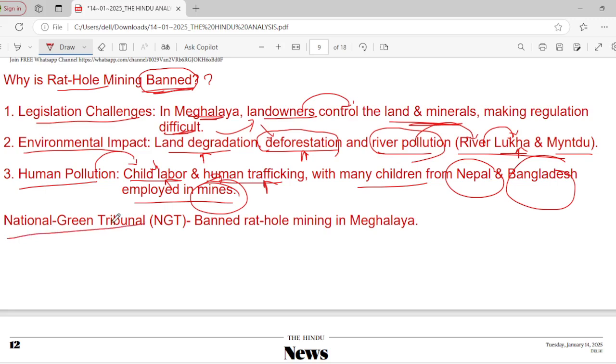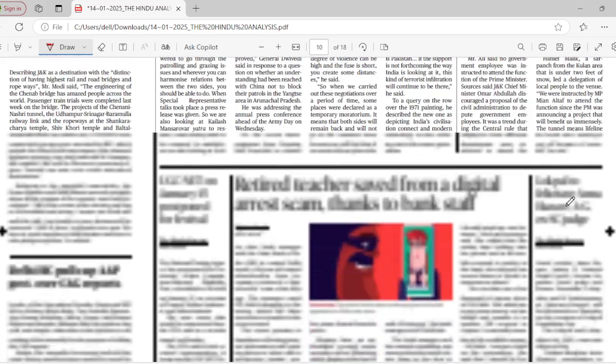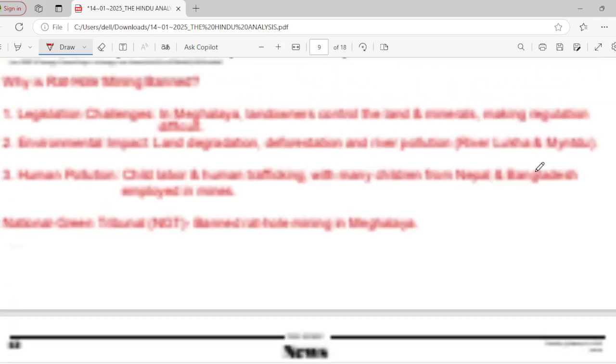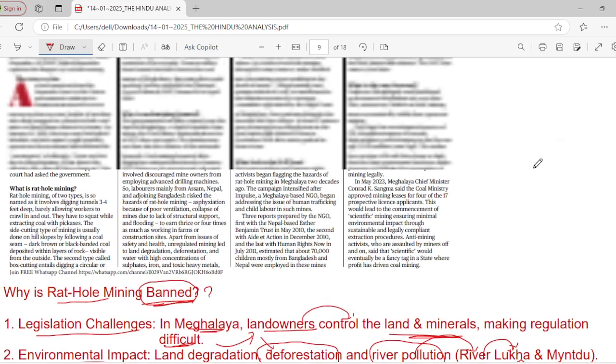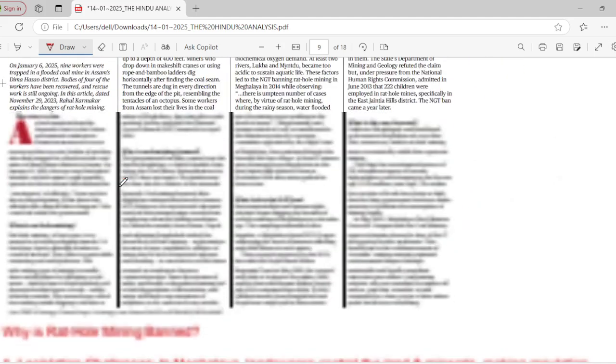So the National Green Tribunal, what does it say? The NGT completely banned rat hole mining in the region of Meghalaya due to environmental concerns. Okay, environmental hazards or environmental concerns. Try to remember, very important article. Try to remember Meghalaya; Assam is one such case due to this flooded rain. We had discussed the third hazard, no? Flooding during rainy season. Due to this, Assam recently got that bad incident on January 6th.